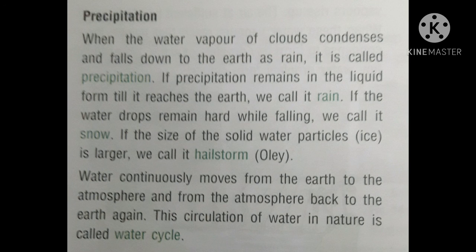Precipitation. When the water vapors of clouds condense and fall down to the earth as rain, this process is called precipitation. If precipitation remains in the liquid form till it reaches the earth, then we call it rain. If water drops remain hard while falling, we call it snow. If the size of the solid water particles, that is ice, is larger, then we call it hailstorm or ole. Water continuously moves from the earth to the atmosphere and from the atmosphere back to the earth again. This circulation of water in nature is called the water cycle.